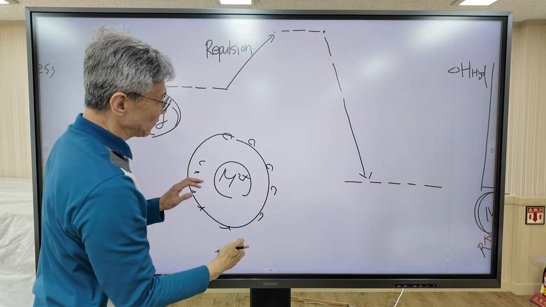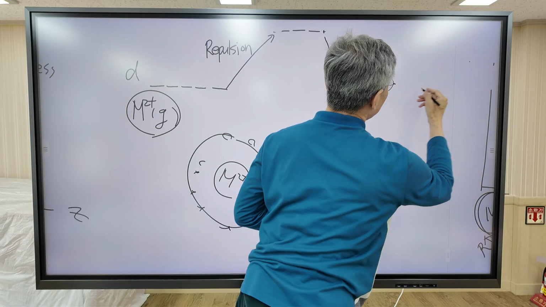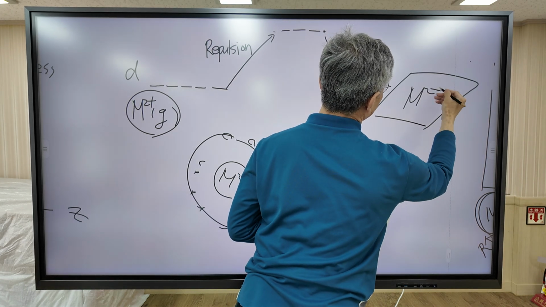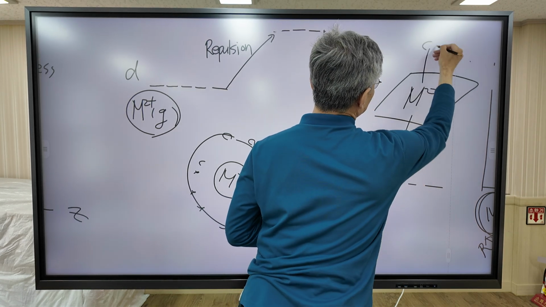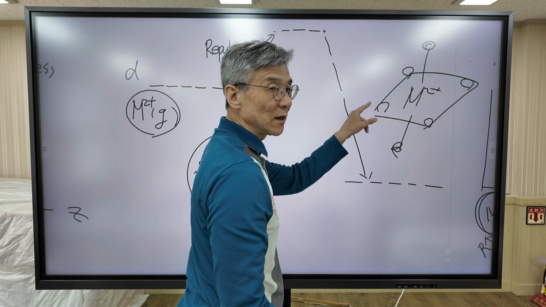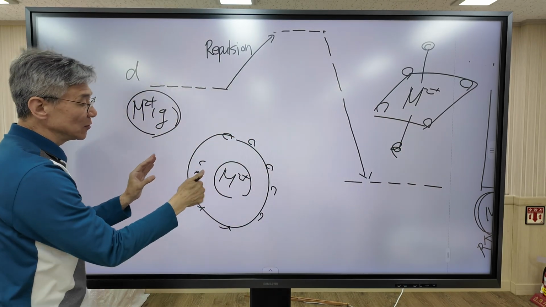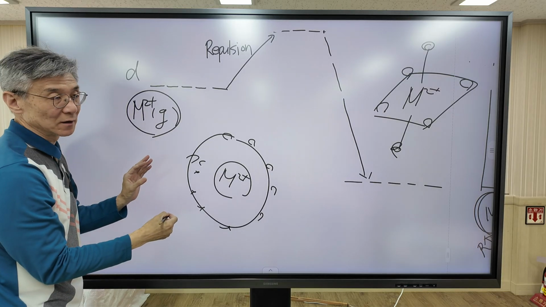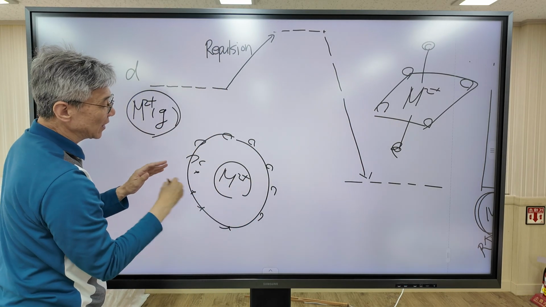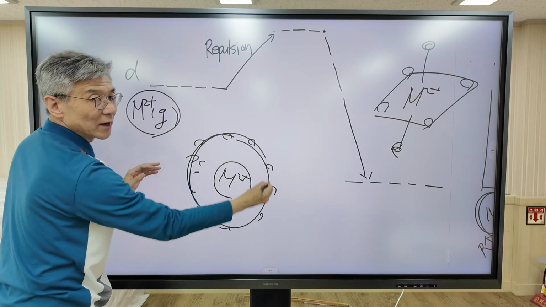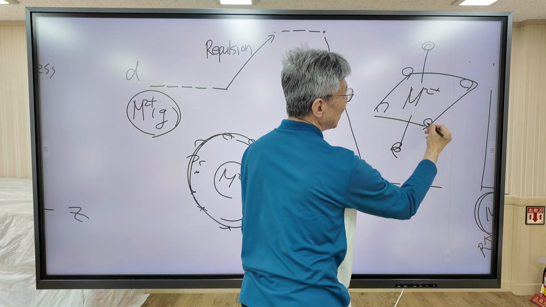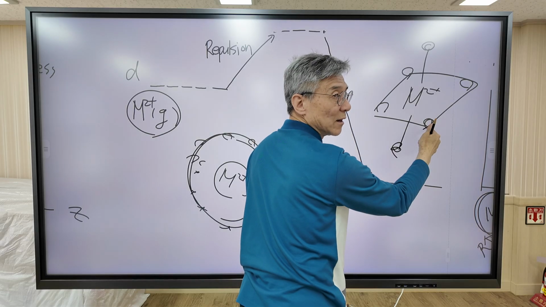But as I said before, actually ligand is in an octahedral arrangement, not a spherical arrangement. Okay, this is different. In this situation, ligand approaches spherically, but actually ligand is arranged octahedrally.